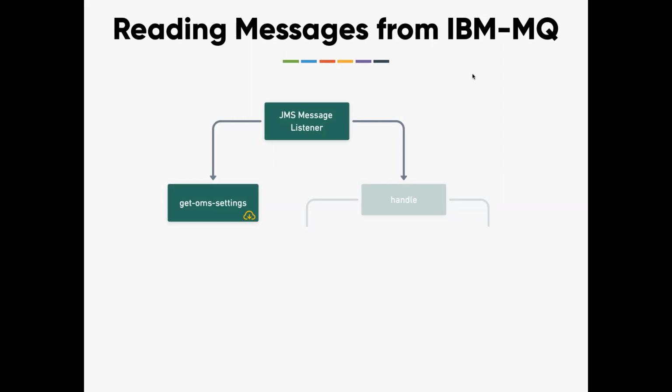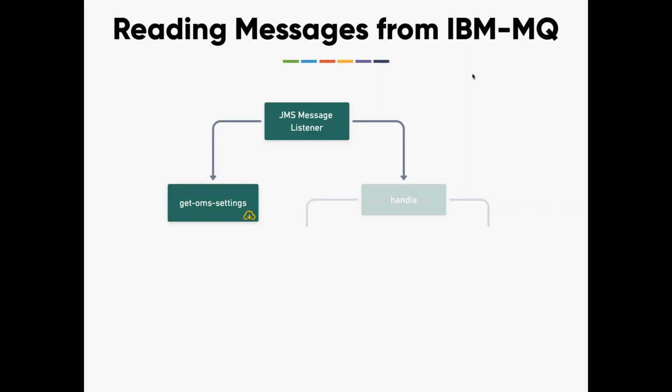It can be anyone. Right now, I'm just going to add some new nodes on top of that. That is going to be a message listener for that IBM MQ. So I'm going to add a new function, which is a listener. That listener is going to get some OMS settings for which queue I need to listen to. And when it receives something, it's going to call the handle function. That's it. The rest of my layers stay intact.